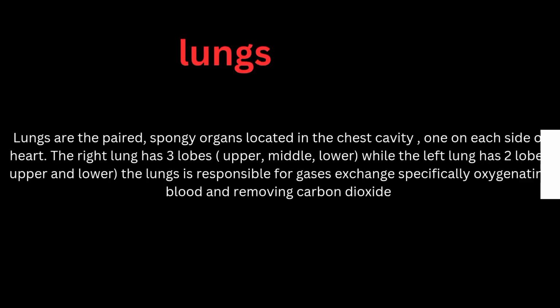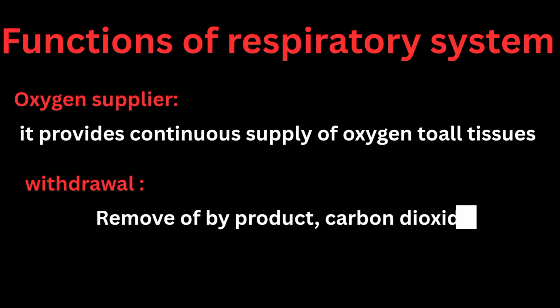Lungs. Lungs are the paired, spongy organs located in the chest cavity, one on each side of the heart. The right lung has 3 lobes, upper, middle, and lower, while the left lung has 2 lobes, upper and lower. The lungs are responsible for gas exchange, specifically oxygenating blood and removing carbon dioxide. Functions of the respiratory system. Oxygen supply: it provides a continuous supply of oxygen to all tissues. Withdrawal: removal of the byproduct, carbon dioxide.